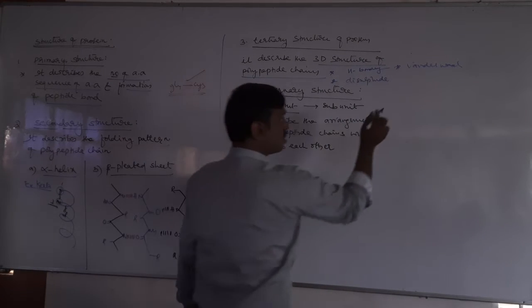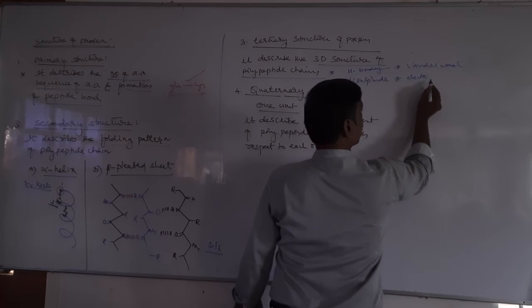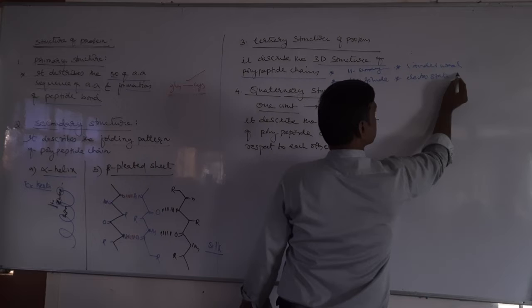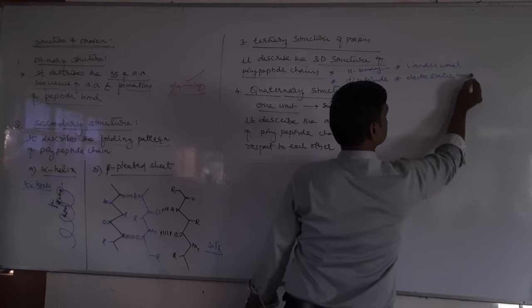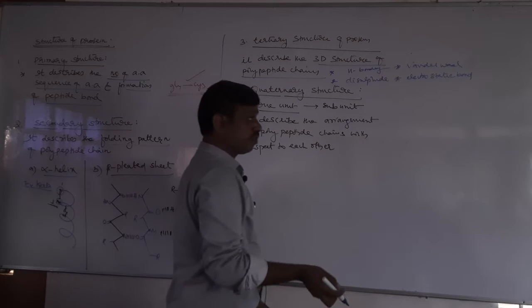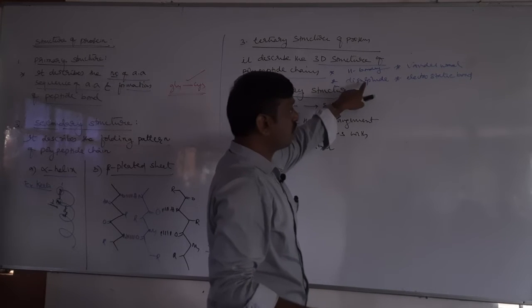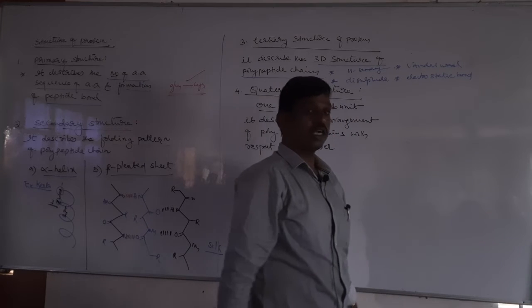It is also stabilized by electrostatic bonds, that is ionic bonds. It means there are 4 kinds of bonds present in tertiary structure: hydrogen bond, disulfide bond, van der Waals bond, and electrostatic bond.